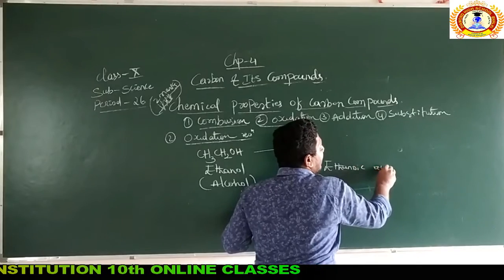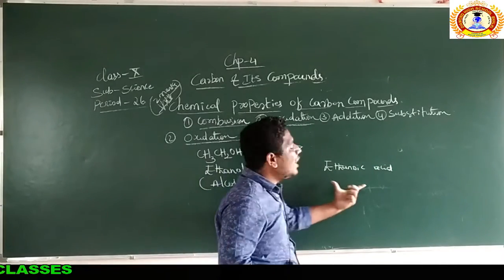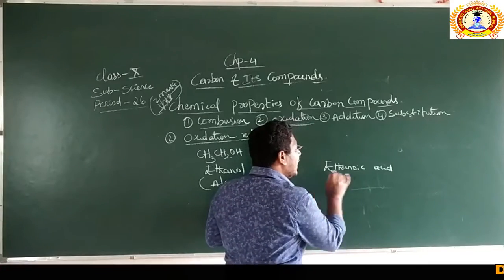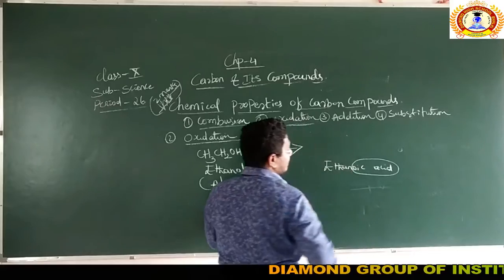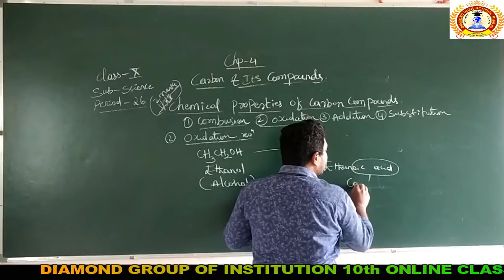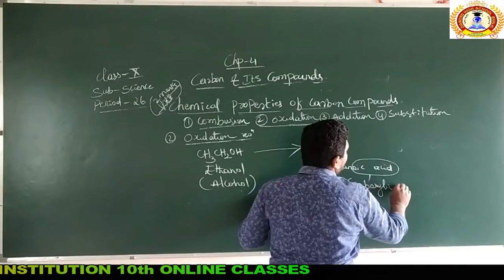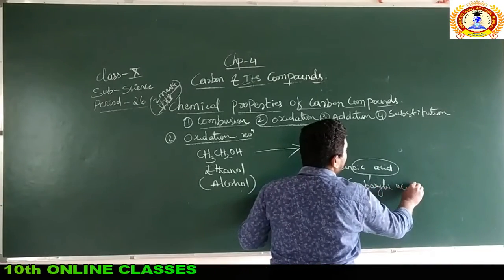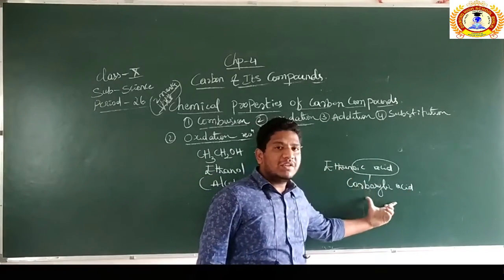Ethanol can be converted into ethanoic acid. If any hydrocarbon ends with oic acid as a suffix, which group is this? This is the carboxylic group, right? Oic acid means it is the carboxylic acid.